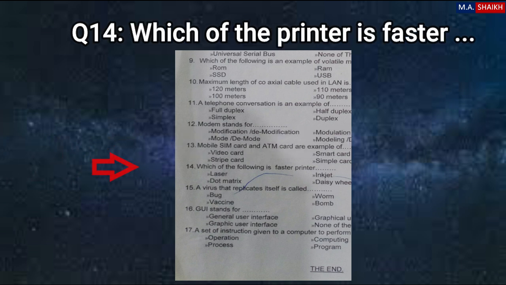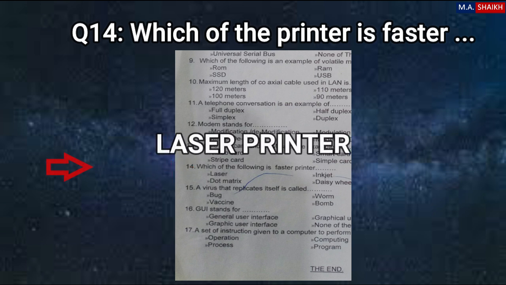Question number 14 is which of the following is faster printer? Again, four options are given: laser, inkjet, dot matrix, daisy wheel. First one is the correct option. Laser is the fastest printer among these. Inkjet is slower than laser. Dot matrix is the old technology, not used nowadays. Daisy wheel is also old technology, old printer, not used nowadays. And nowadays, laser and inkjet printers are used, and fastest one is laser. So first option is correct.